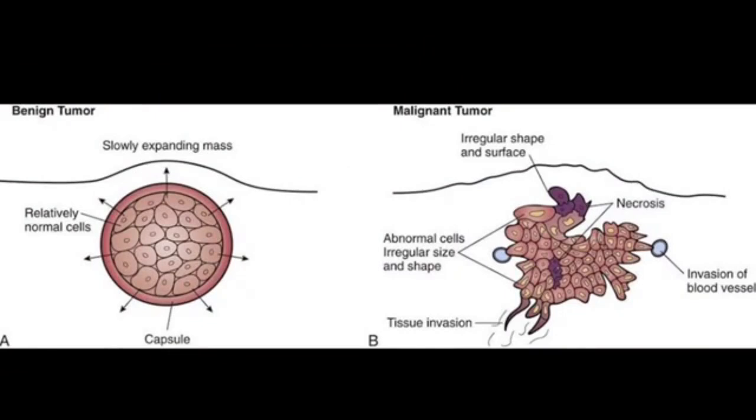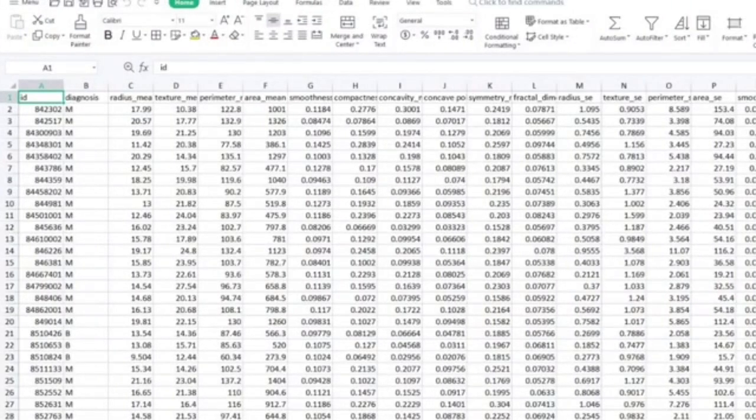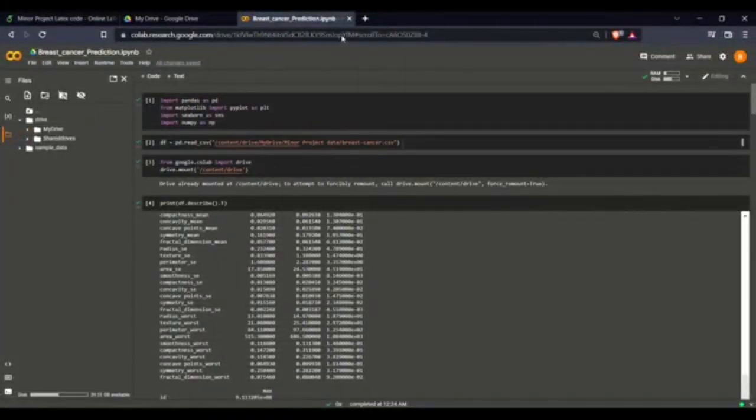Our aim of the project is to categorize whether the breast cancer is benign or malignant, and we are expecting the recurrence or non-recurrence of malignant instances after a certain period. To achieve this, we have used a deep learning classification method to fit a function that can predict the class of new input. This is our data set, and it contains 569 samples with the patient ID, radius mean, texture mean, perimeter mean, area mean and so on.